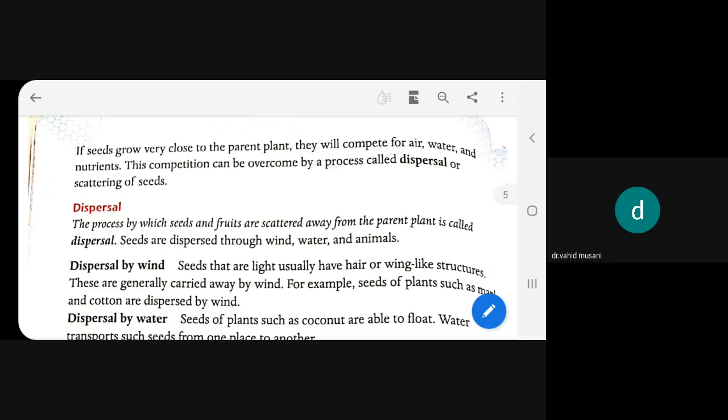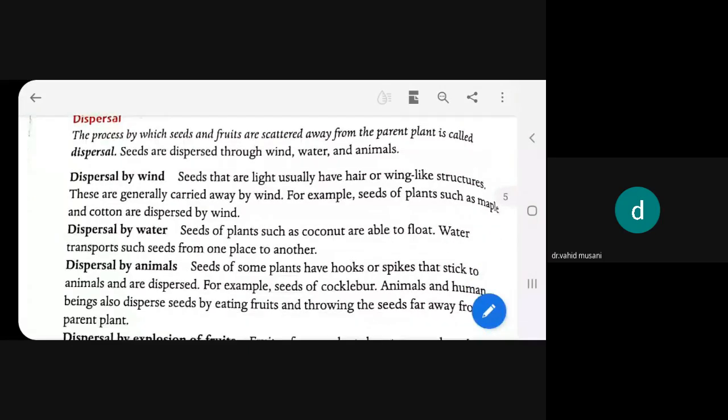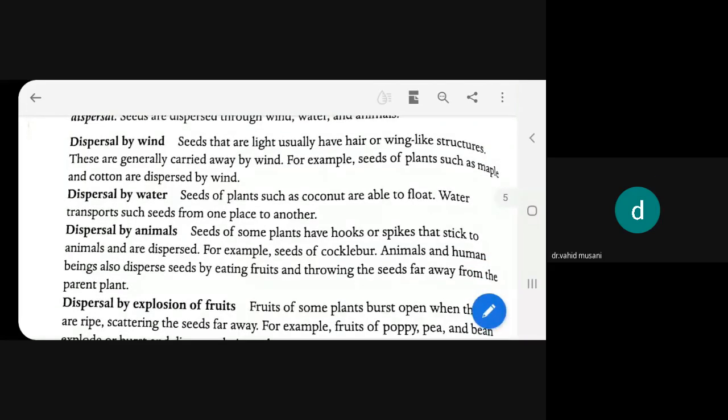The first method is wind. Through the wind, they will travel. The second method is water. Through the water, they will travel. And the third method is animal. Through the animal, they will travel. Now, if I am not wrong, we have already learned two methods: dispersal by wind and dispersal by water. Seeds that are very light in weight, what will happen to them?